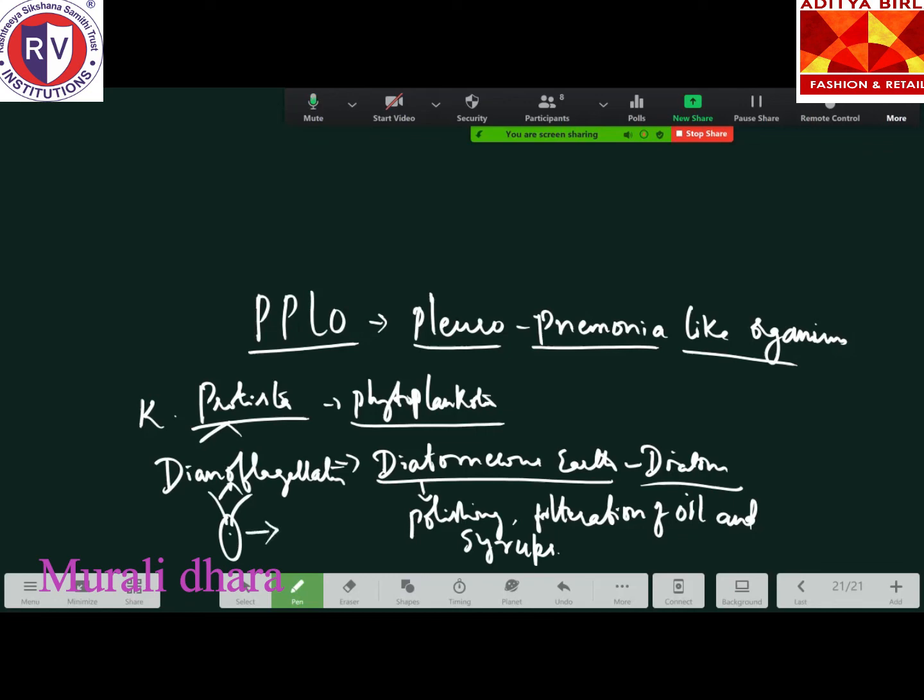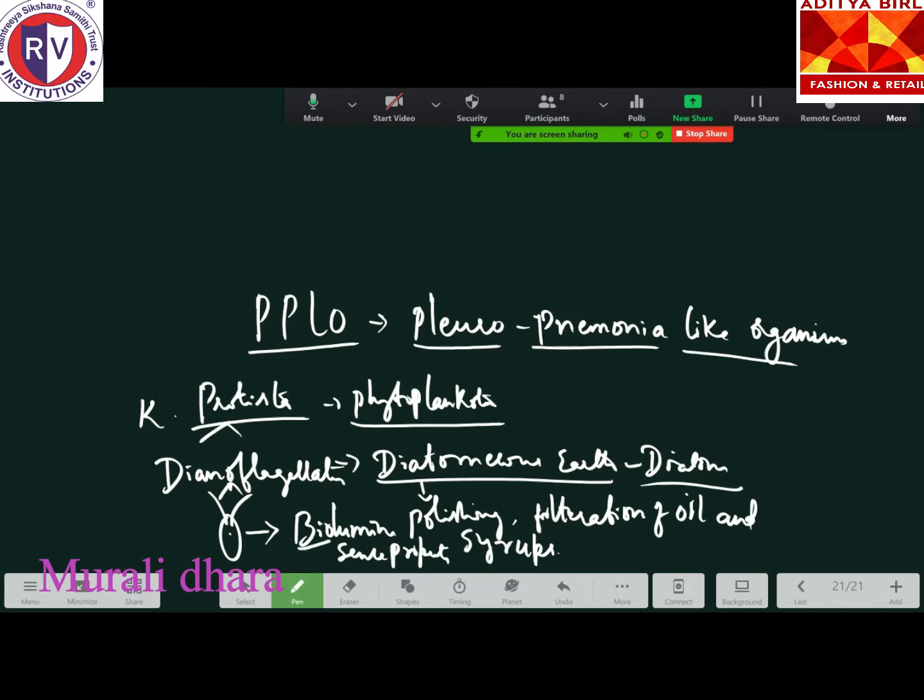They have a very important property called bioluminescence. Write down bioluminescence property. Bio refers to living, luminescence means it emits light from their body.